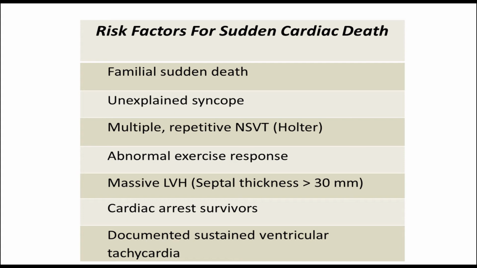If a patient has an abnormal exercise response, especially ventricular ectopy or severe hypotension on exercise, then they are also at risk of sudden cardiac death. If the patient's IVS thickness is more than 30, that is massive left ventricular hypertrophy, very thick myocardium, that itself is an independent risk factor for sudden cardiac death.